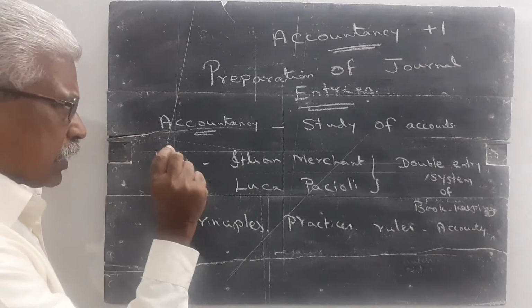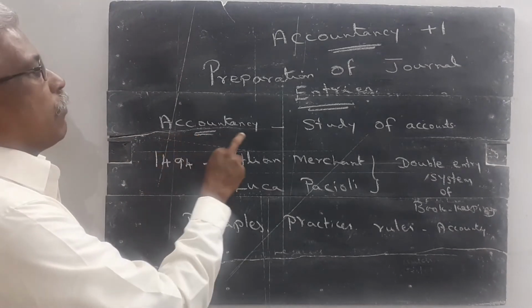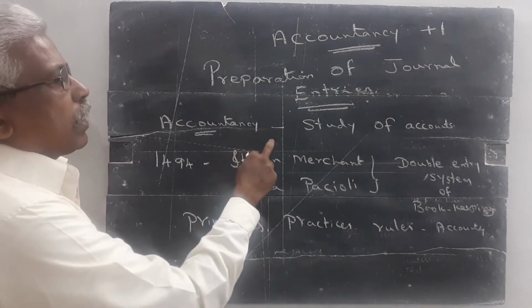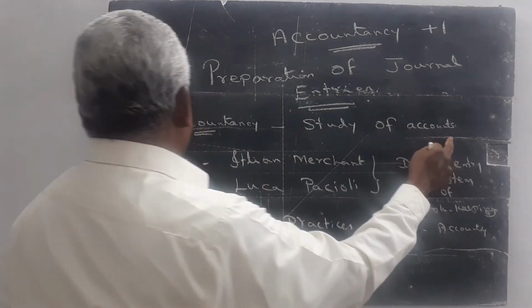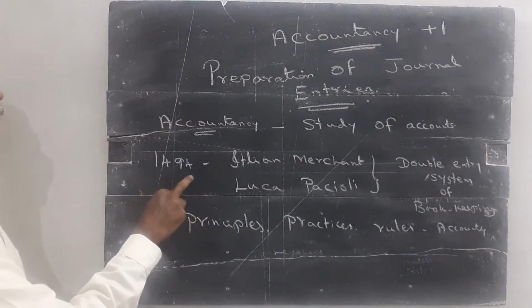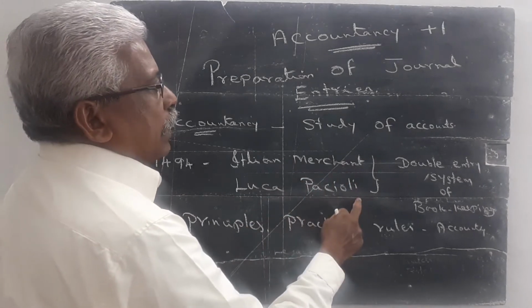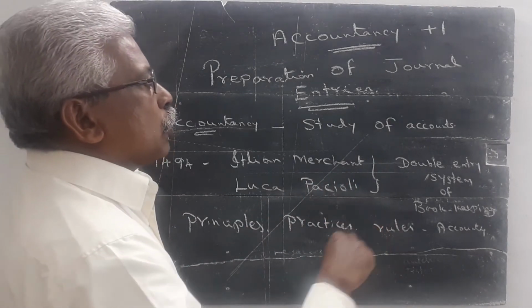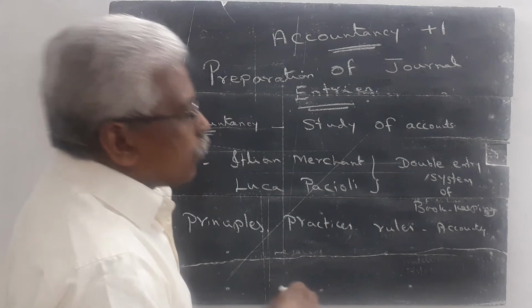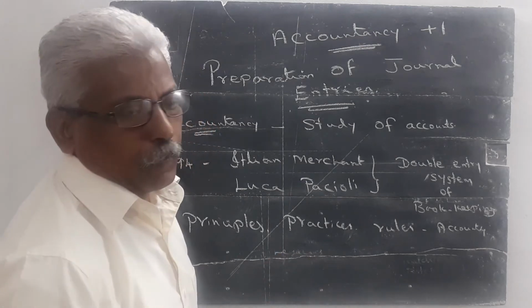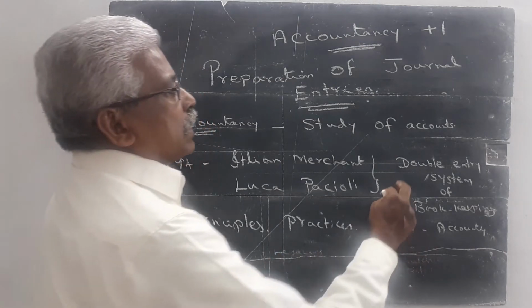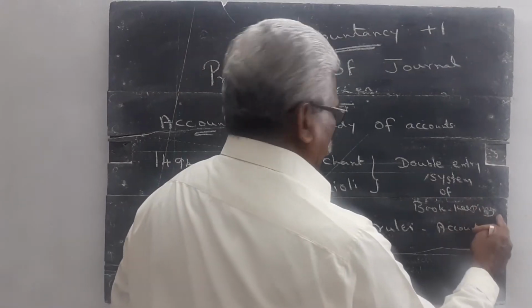So the basic thing is, what is the meaning of accountancy? The simple meaning of accountancy is study of accounts. In the year 1494, Italian merchant Luca Pacioli developed one existing system, called the double entry system of bookkeeping.